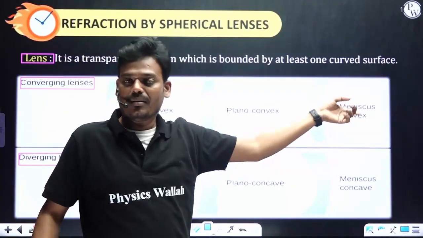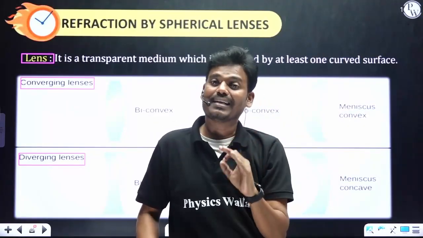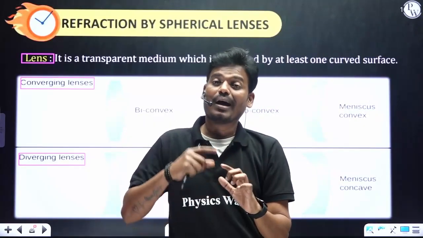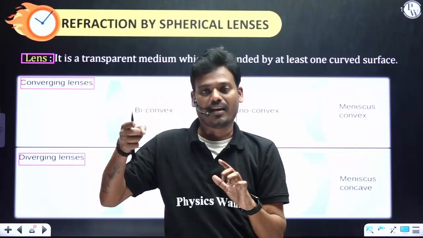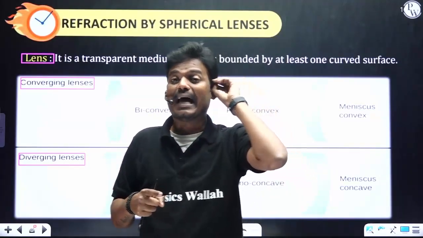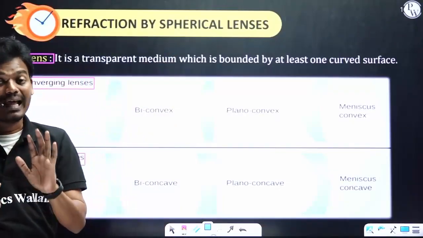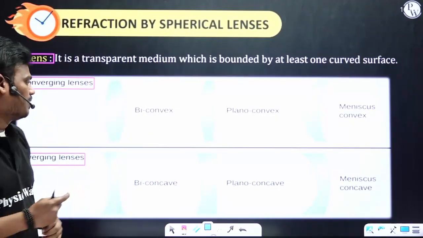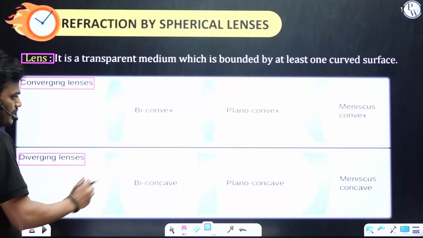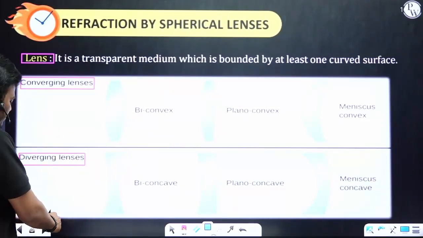In case of mirrors, concave is a converging mirror, and convex is a diverging mirror. With lenses, concave lens is a diverging lens, and convex lens is a converging lens. Mirror and lens, okay, right. These types are not required, just for your information about these types of lenses.